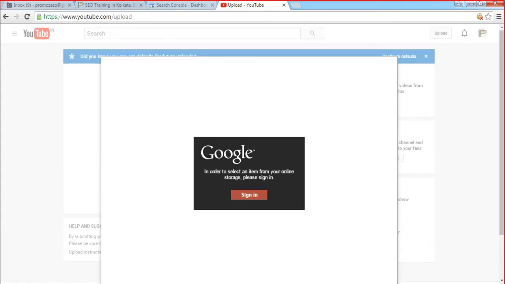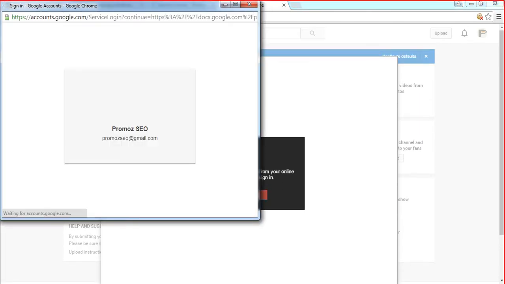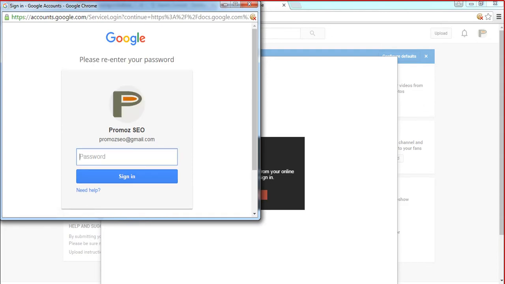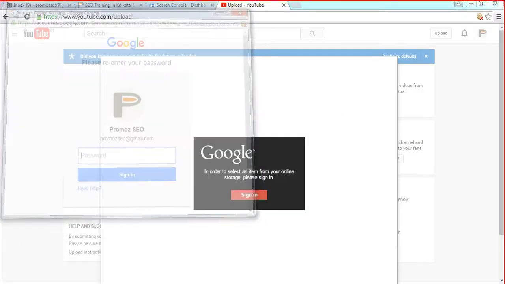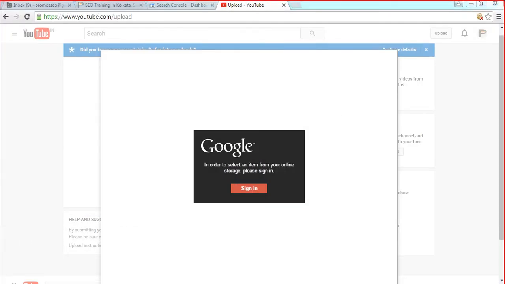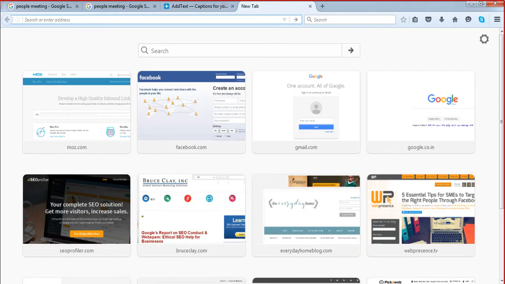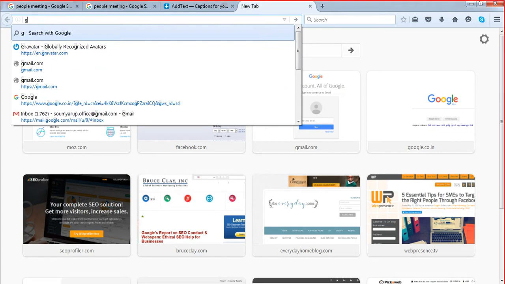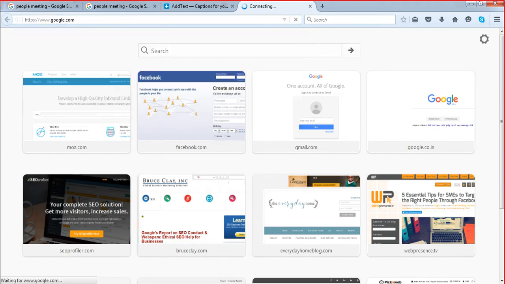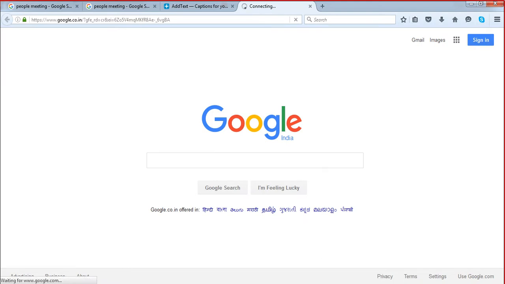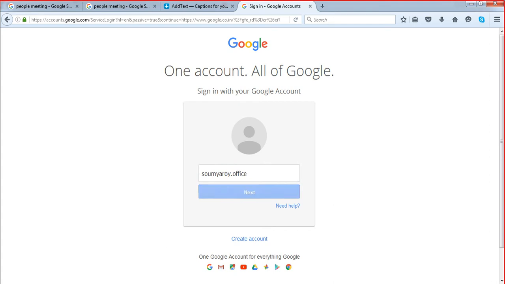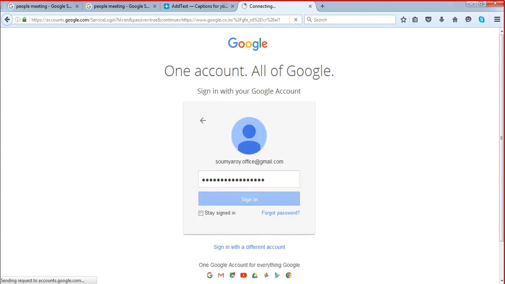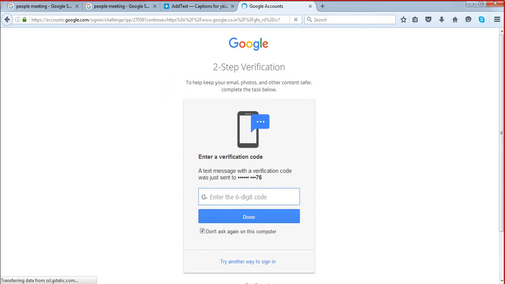No problem, we can click to sign in, and we have to put our password here. So we can actually log in with another account. There is no problem. So let me do that. We are going to open another account here. You just go to Google and log in there. No need to go to Gmail, and click on sign in. We are going to use this account to host this image, to host this video.